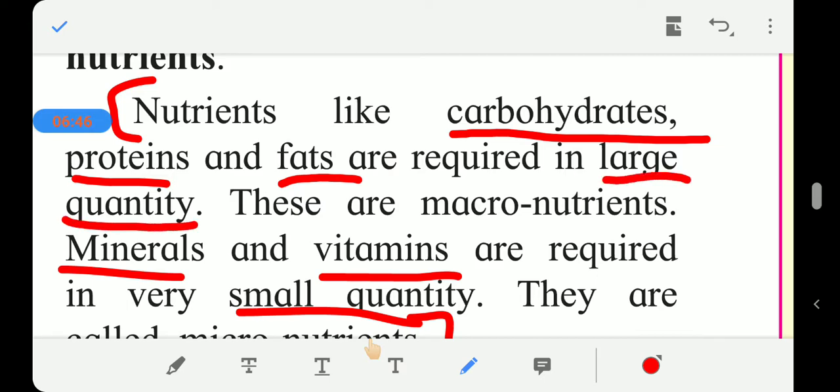These are the two types of nutrients, macro and micro.